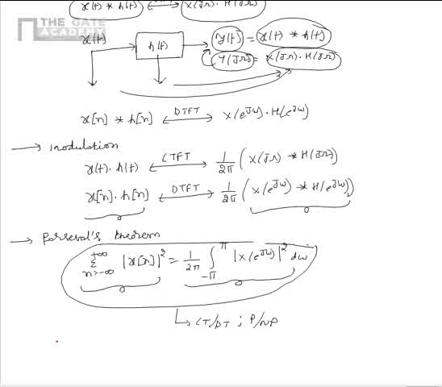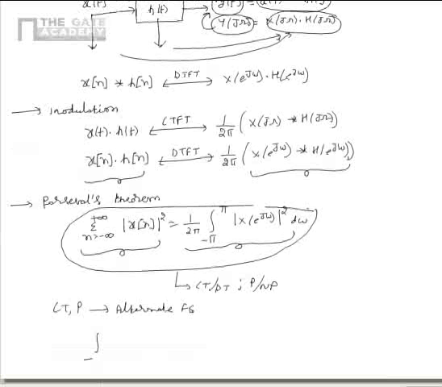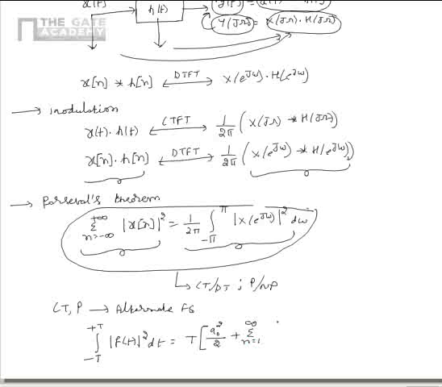Also, please note that in case of a continuous time periodic signal, based on alternate Fourier series representation, the Parseval's theorem can be written as integral minus T to plus T mod of f of t whole square dt is equal to T multiplied by a0 square by 2 plus sigma n equal to 1 to infinity an square plus bn square.